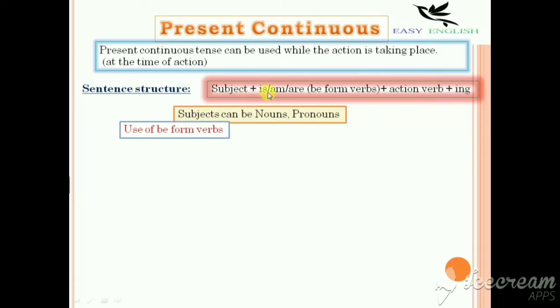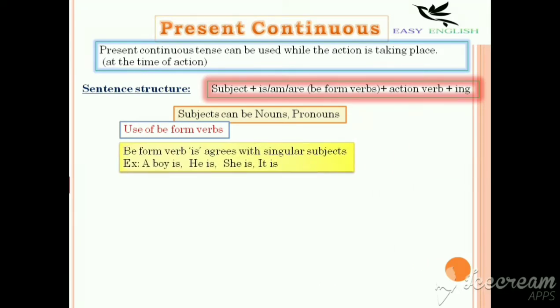Use of be form verbs. After the subject, we need the present be form verbs is, am, are. First one, the be form verb is agrees with a singular subject. For example, a boy. A boy is a singular noun, so is can be used. He is a singular pronoun. She is a singular pronoun. It is a singular pronoun. So the be form verb is can be used with these kinds of nouns and pronouns.